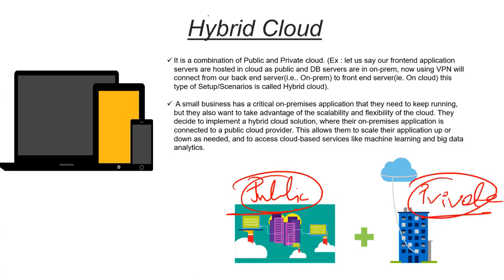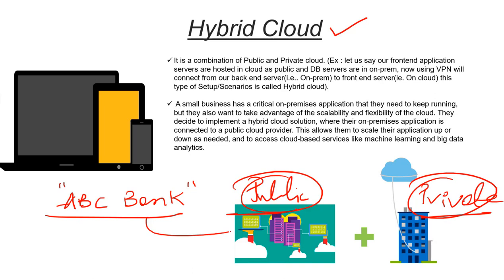in that case we have something called hybrid cloud. I will give you one example of hybrid cloud. Let's suppose there is a bank called ABC Bank. There can be multiple banks in India and outside India also. This ABC Bank wants to store some data in the public cloud, like promotions of FDs, promotions on recurring deposits, and mutual funds.